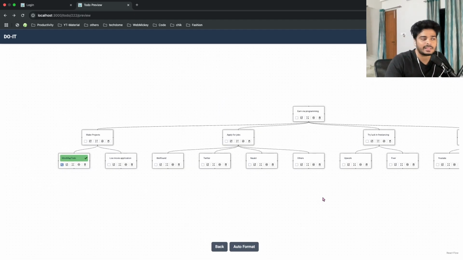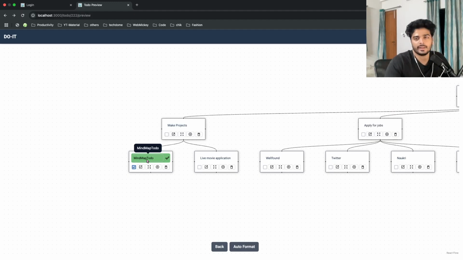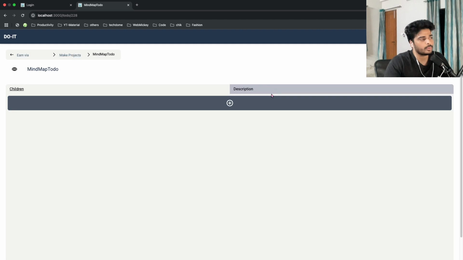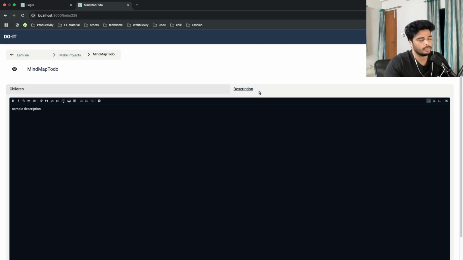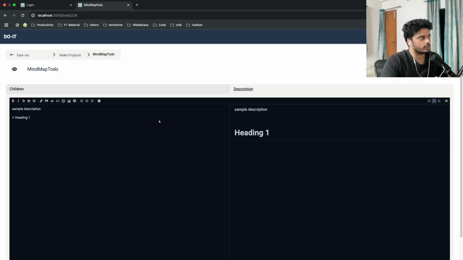And the main thing, the main convenience that we have in to-do is to write anything down. So not just the to-do heading, write more things. For example, in mind map to-do, I want to add some description. So in the mind map to-do here, I can add some description, right? Whatever description I want. So I have made this kind of markdown editor kind of thing. So I can do it, and I can preview it here at the same time. So let's say heading one and so on, right? And let's say I only want to preview it, I can do that. So it's kind of both.